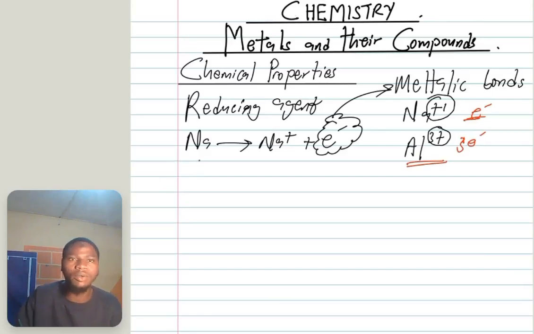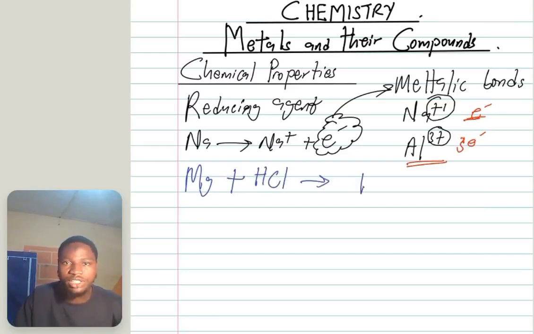Also, if you look at metals, they can react with acid to produce hydrogen gas. For example, look at this metal, Mg, magnesium, plus acid, HCl. This will give me MgCl2 plus H2.